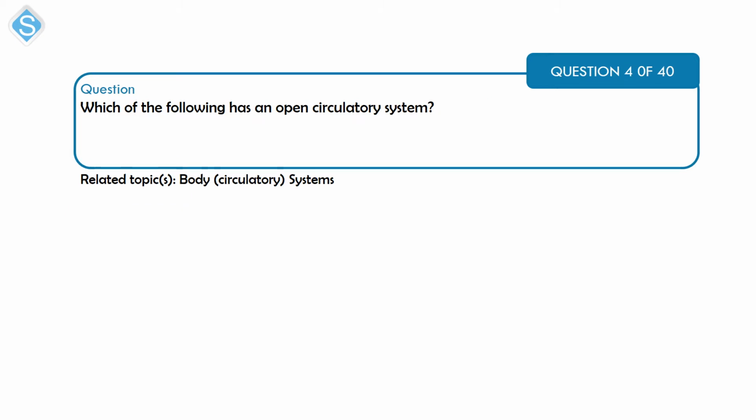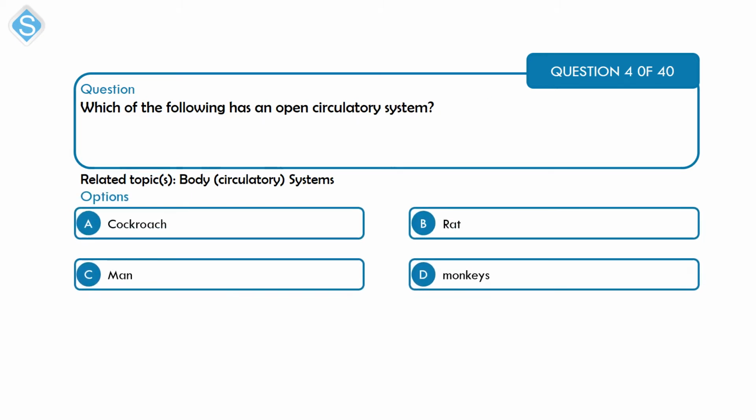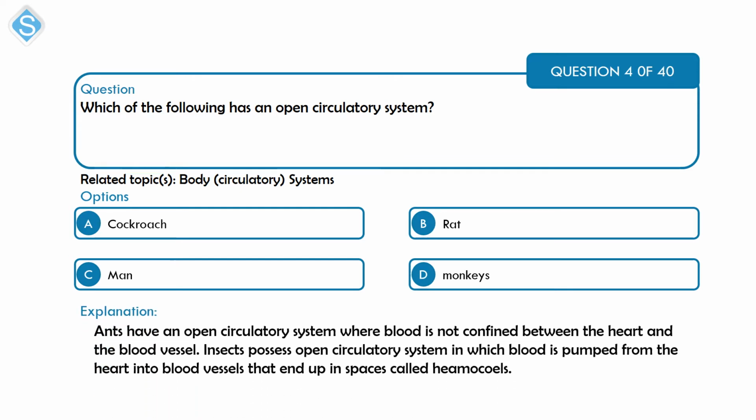Next question is on body systems. Which of the following has an open circulatory system? A. Cockroach. B. Rat. C. Man. And D. Monkeys. Insects have an open circulatory system where the blood is not confined between the heart and the blood vessels. That makes A. Cockroach the correct option.